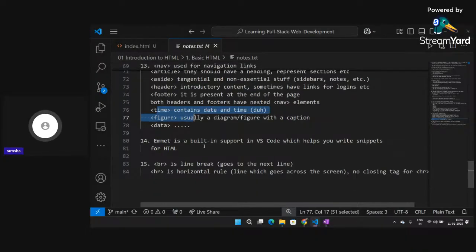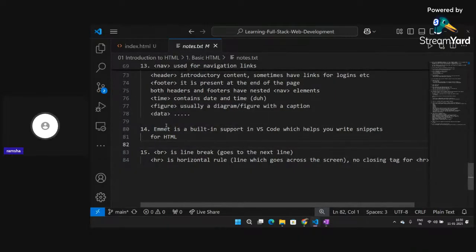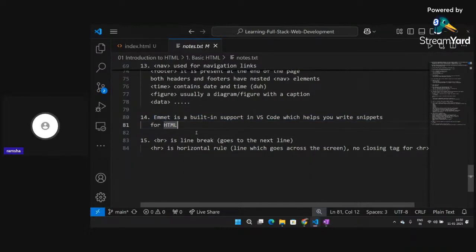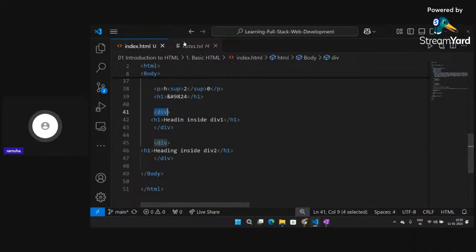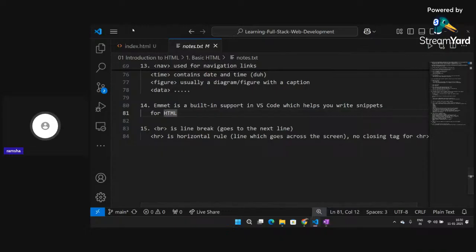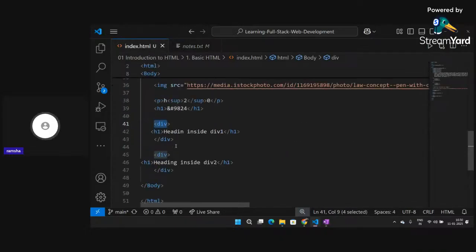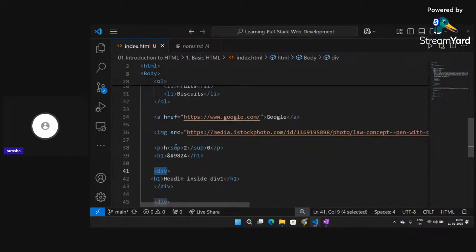Now, Emmet is a support in VS Code. You can download the extension from VS Code, and it helps us write the code snippets for HTML, built-in code snippets. We can use this for increasing the speed of our writing. Okay, you can also check this out. Now, line break and HR tag. They also don't have a closing tag. Now we are going to study a little bit about that.